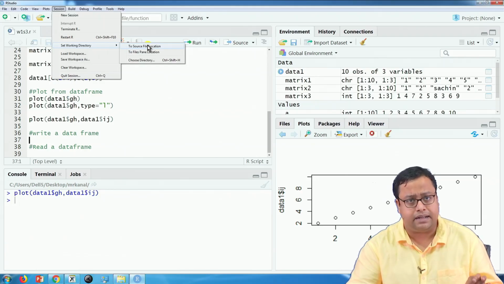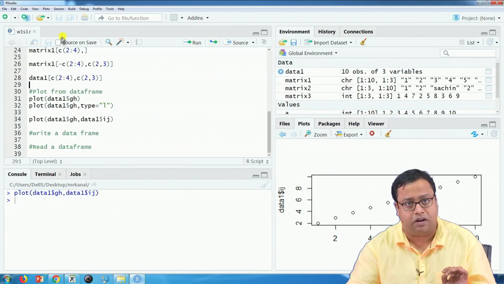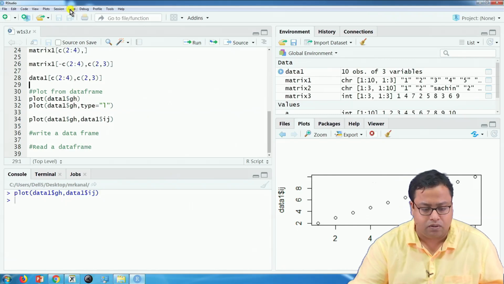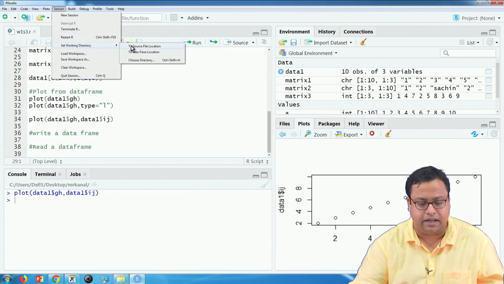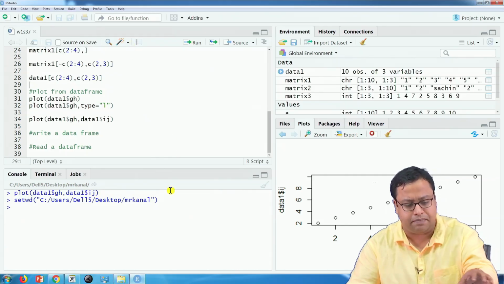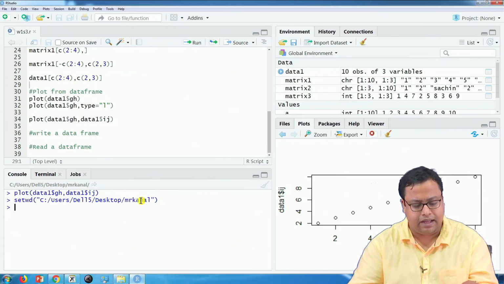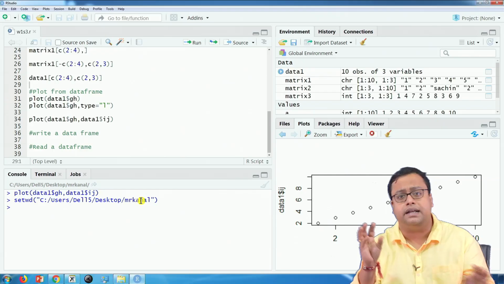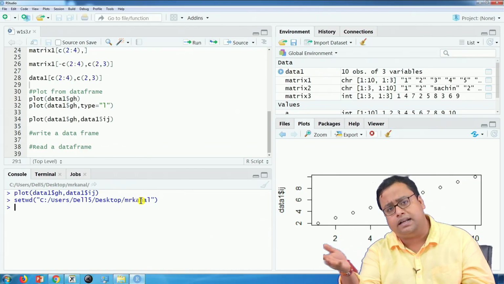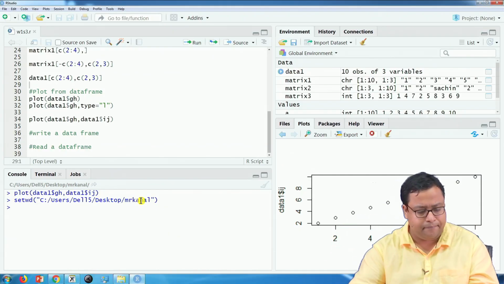So, choose working directory to source file location. Remember, before clicking that, everything has to be closed here, only this particular file has to be open and this has to be saved. After that you go to session, set working directory to source file location, wherever is the source location, that means whatever w1s3.r is saved, the corresponding location is coming and that is your working directory. Working directory is a folder where the data sets etc. can be stored, from where they can be read directly. It is a place where all your work is going on.